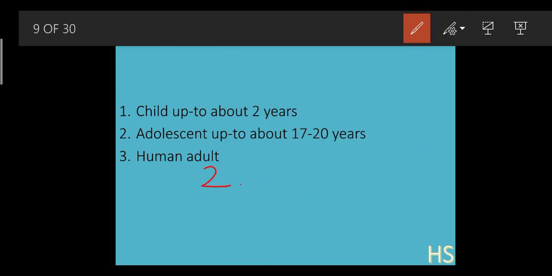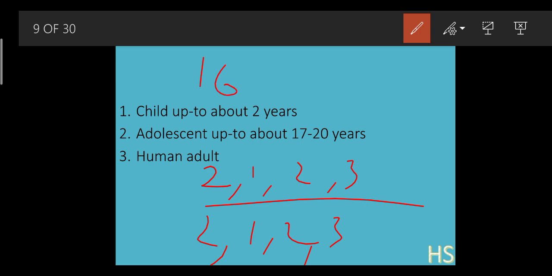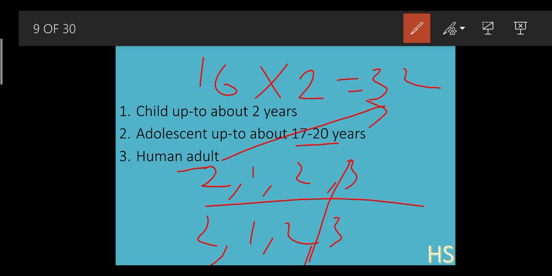In the human adult, the formula is 2123. If you count, there are 16 teeth, and if I multiply by 2, it is 32. That is why the human adult has 32 teeth. Adolescents have 28 and human adults have 32, because the last molars increase by 2, on the upper jaw and also on the lower jaw. That is why these numbers rise.